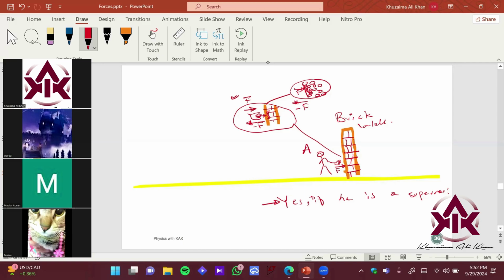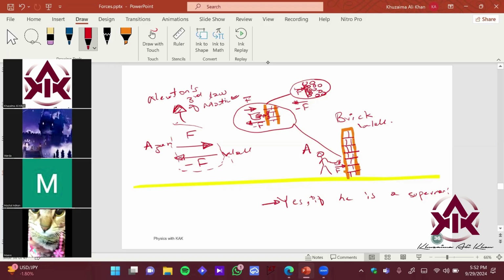Yes. So we have a couple of force. One force is in this direction, which was by Azan, right? And the other force is basically in this direction, which is a force of negative F. It is by the wall, right? So these pairs of forces basically explain Newton's third law of motion, right? These pairs of forces explain Newton's third law of motion.